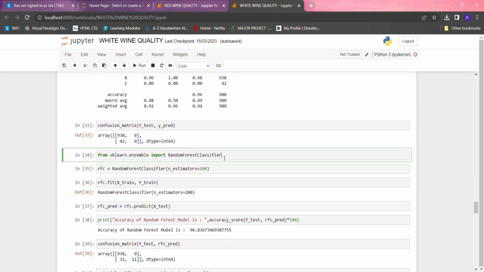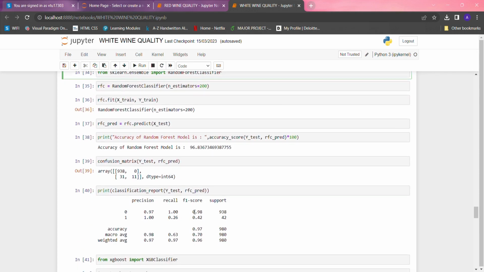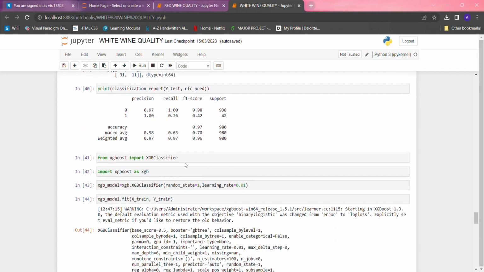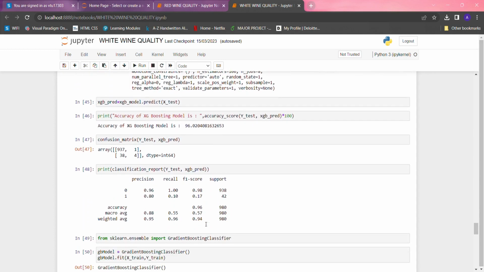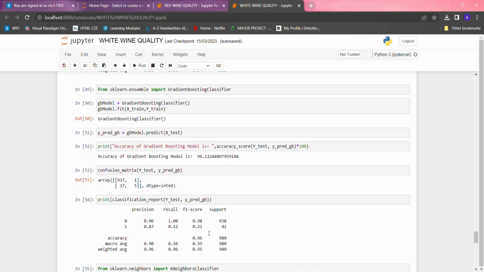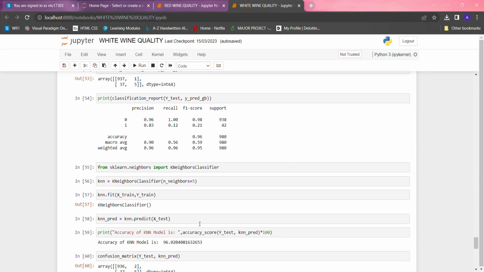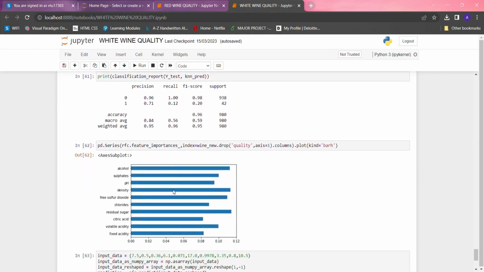And here we applied our random forest classifier, which gave 96.83% accuracy, and the recall and the F1 score are also greater. And same with the XG boosting classifier, which is 96% accuracy, and the gradient boosting classifier, which is 96.1% accuracy, and the KNN classifier, which is 96% accuracy.